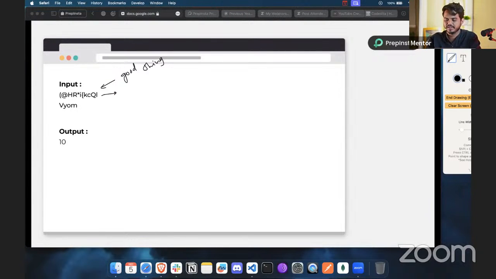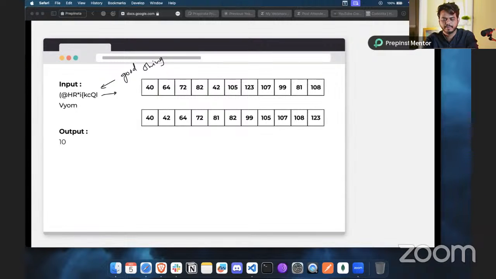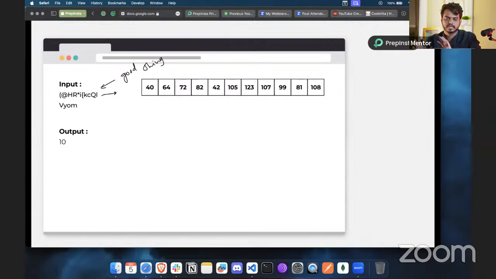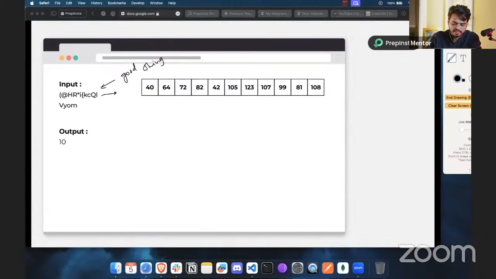To save time, I have already converted all of this, so we have all these values converted into ASCII values, including the ASCII value of the opening bracket and the at the rate symbol. Since this is in array format, we are going to have the index, like 4, 5 and so on up to the end of the string that we have.